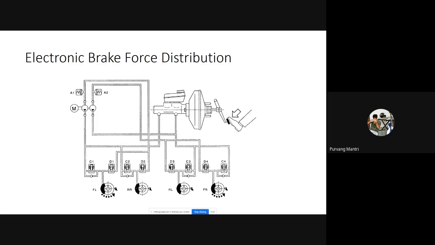So if the brake force on the front wheels is required more compared to the rear wheels, the microcontroller will control these valves to close the lines for the rear wheels and allow the fluid to flow to the front wheels only. In that way, the brake force will be applied more on the front wheels compared to the rear wheels.